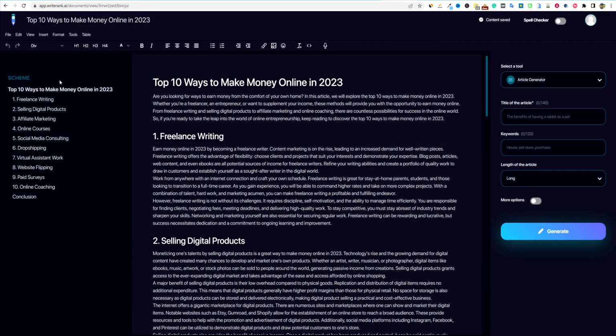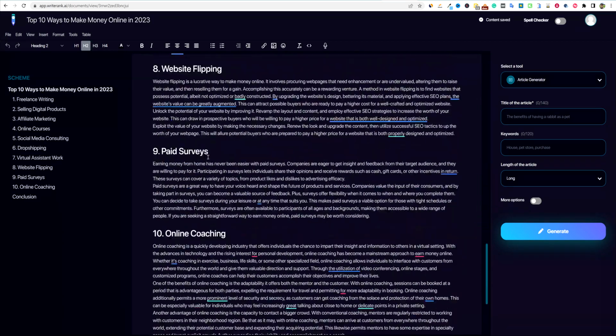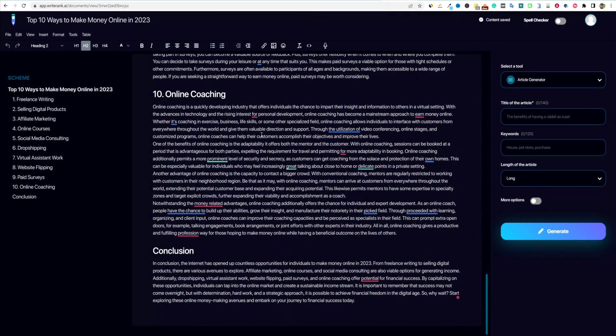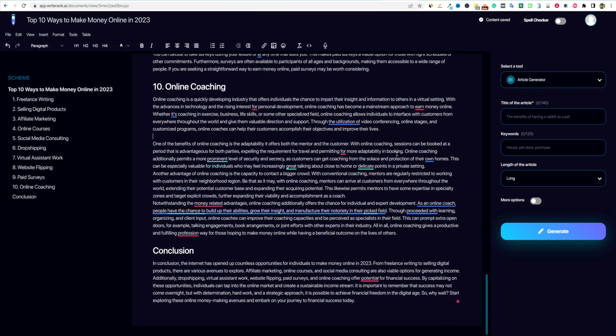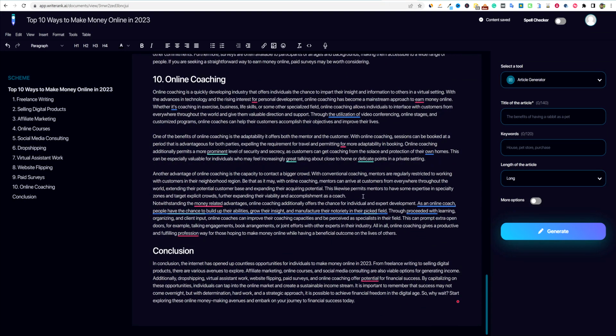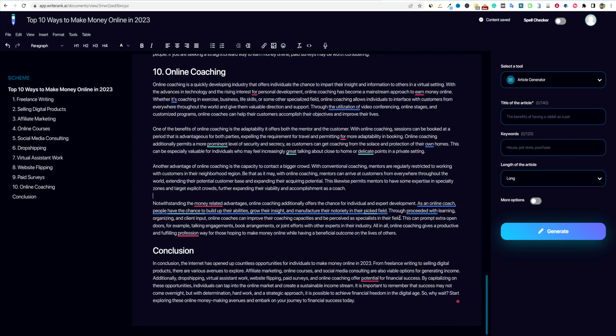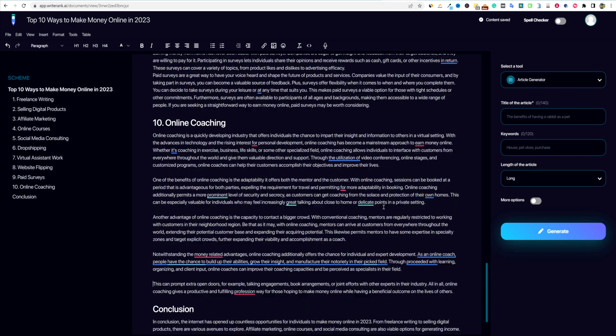Here is the scheme or the outline. All these are H2s. You can see when we click on one of them, it's an H2. I don't know if there's any H3s in here. I also want to look over here at things like this. You're definitely going to want to push return several times. I'd like to see that automatic in the tool. This is too much content to just have in there.